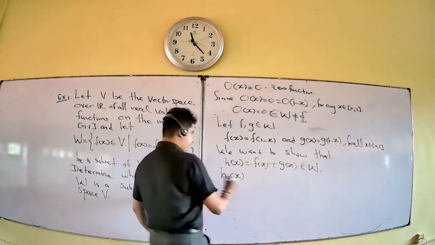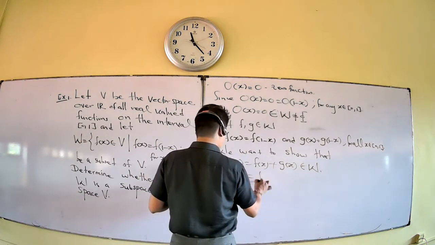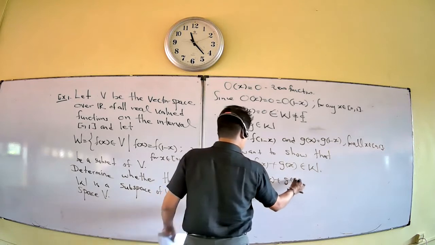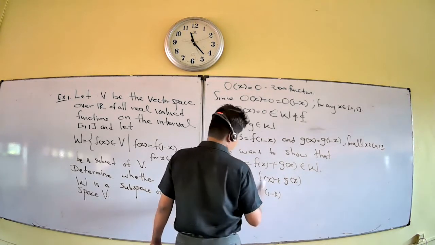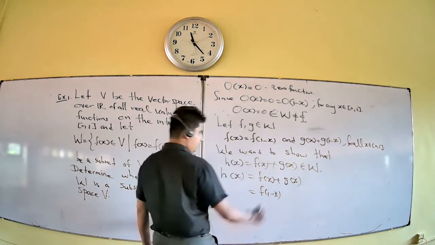In h of x you have f of x plus g of x, and you can put f of 1 minus x for f of x because f belongs to W, similarly for g.